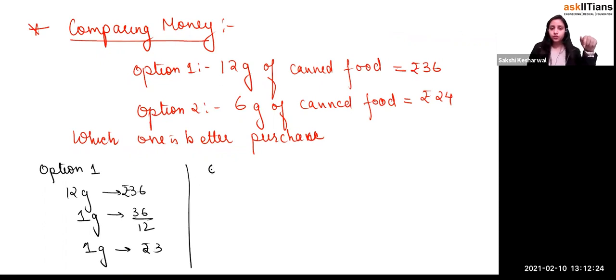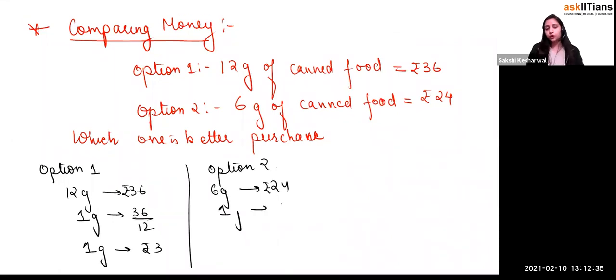Let's talk about option number 2, right? Option number 2 says that 6 grams of food is costing you rupees, how much, beta? 24, right? Now 1 gram of food will cost you how much, beta? 24 divided by 6. So 1 gram of food is equal to 4 rupees. Now, which is the better purchase?